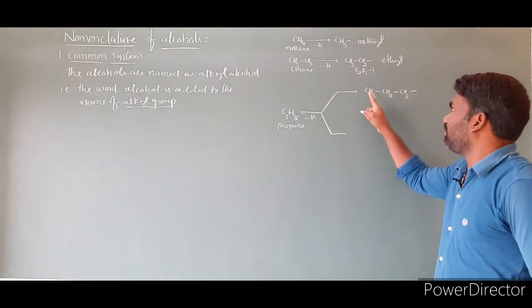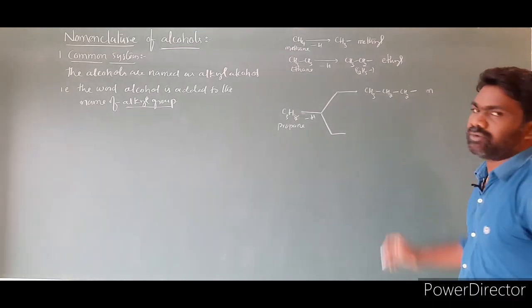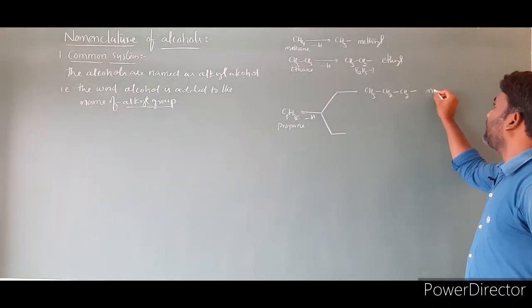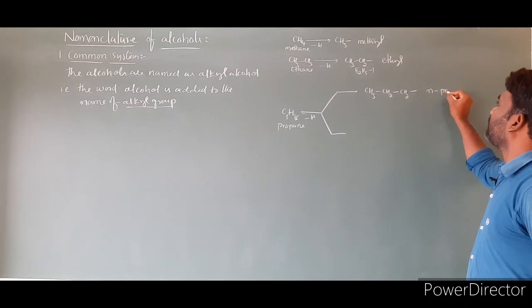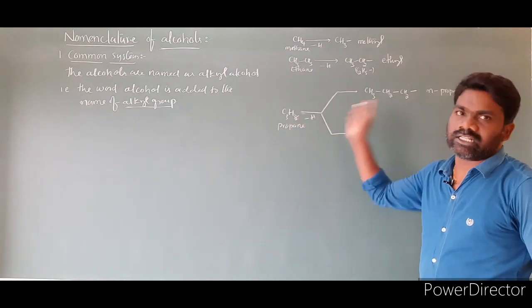Look at this. All carbons are in a straight chain, so we use the letter n: this is n-propyl.